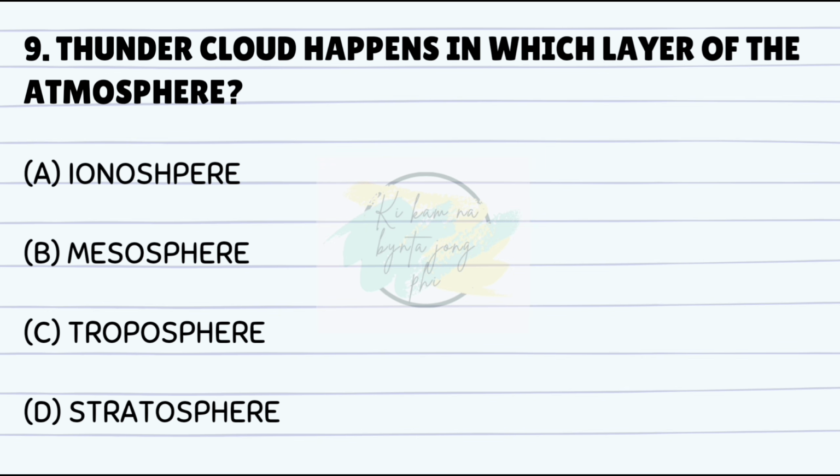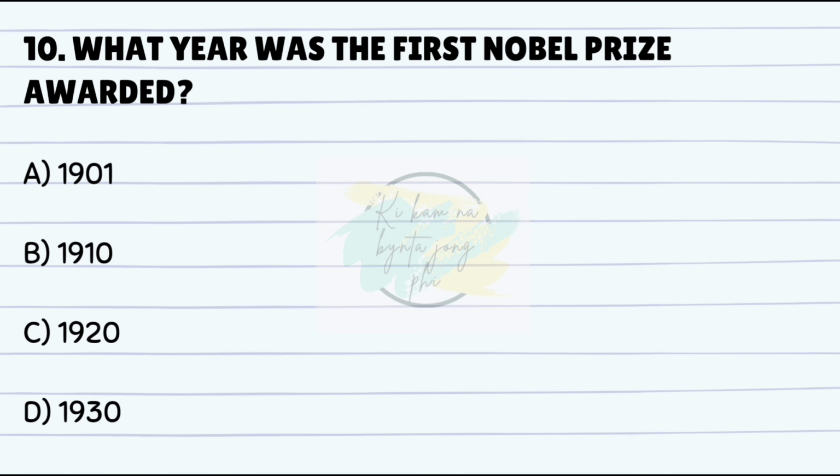Thundercloud happens in which layer of the atmosphere? Answer is C. Troposphere. What year was the first Nobel Prize awarded? Answer is A. 1901.